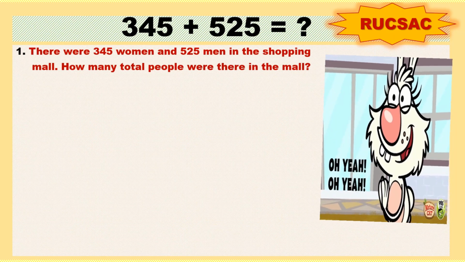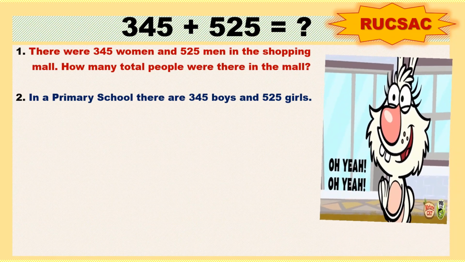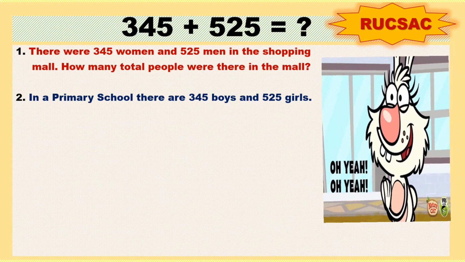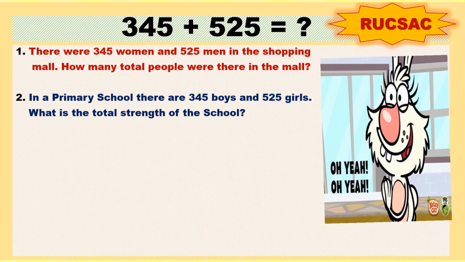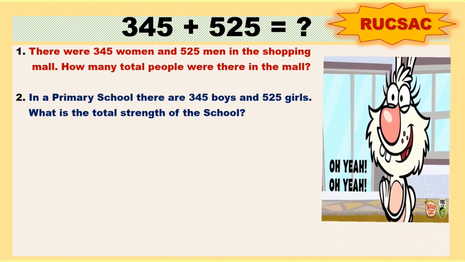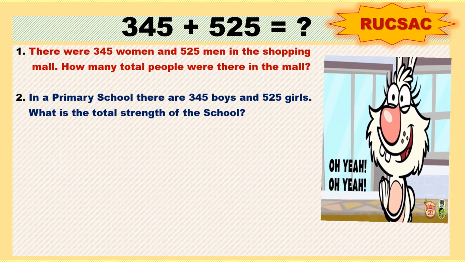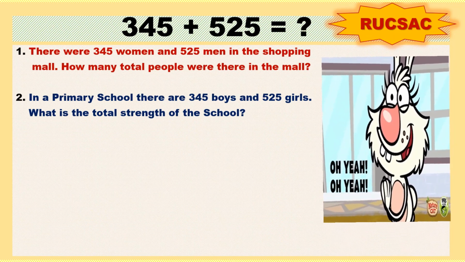Let's try with boys and girls. In a primary school, there are 345 boys and 525 girls. What is the total strength of the school? Again, the word strength represents boys and girls. We can also use the word children or students here. And total represents the operation addition. For addition, we can also use the words altogether, and so on.